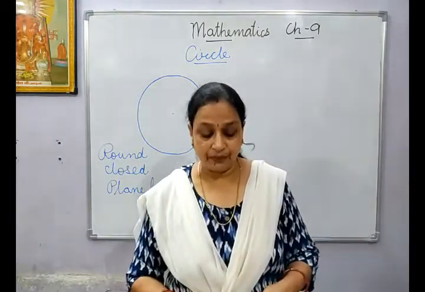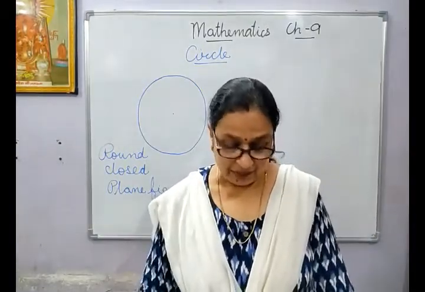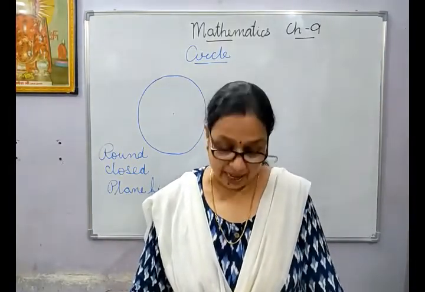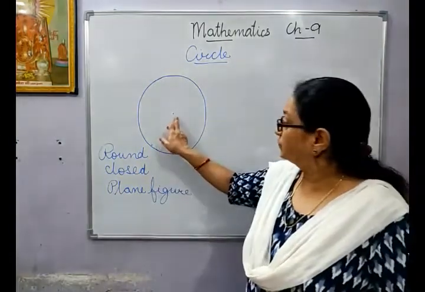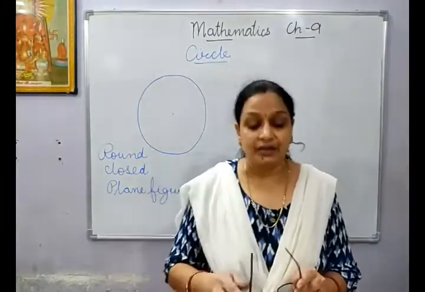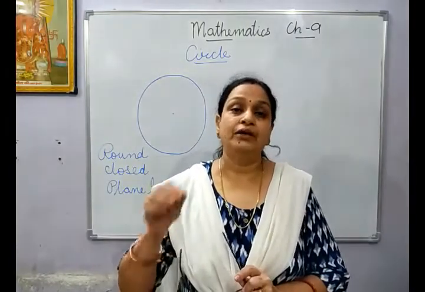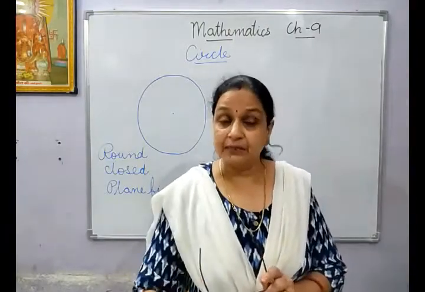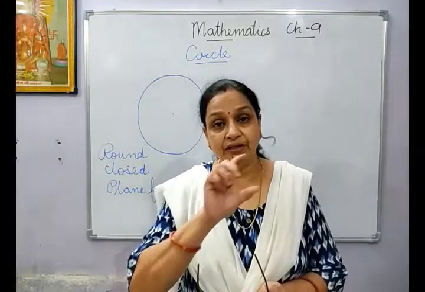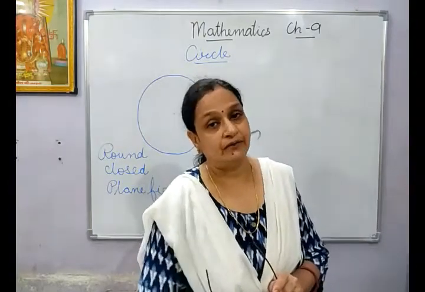So, I'll just read from the book. A circle is a simple curve and not a polygon. A circle is a closed, plane curve, all the points on which are at the same distance from the fixed point inside it. So that was the definition of the circle. Children, in this chapter, whatever the definitions are, whatever is important, whatever has been underlined, I've explained to you more, or whatever has been given in points to remember, please learn them. Whatever is in bold letters, please learn them. Okay? So as this is also in bold letters, you have to learn it.